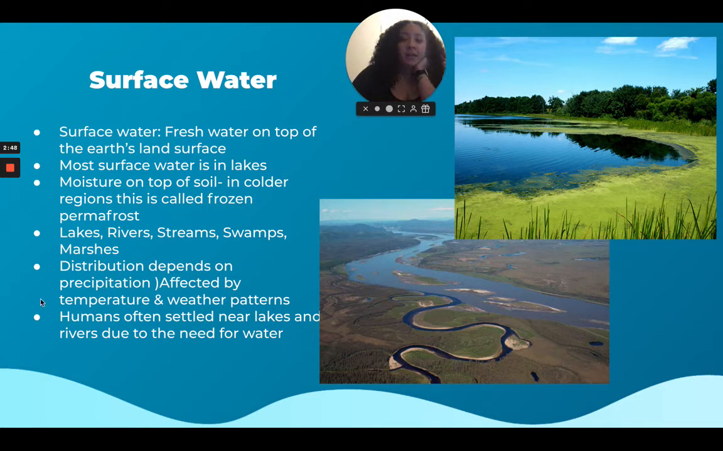Okay, and the distribution of this water depends on precipitation. It's affected by the temperature and weather patterns, so it's not distributed evenly. Okay, and for that reason, humans often settled near those lakes and rivers due to the need for water. We need to survive, so we usually stayed close to water.